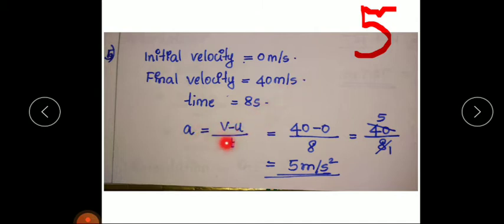So substitute the values in this equation. a is equal to v minus u by t, so that we will get how much? 40 minus 0 divided by 8. So 40 by 8. 8 ones are 8, 8 fives are 40. The answer is 5 meter per second square. So don't forget to write the unit, okay? So always you have to write the unit. Without units, you may lose 1 mark, okay? So always write the unit.